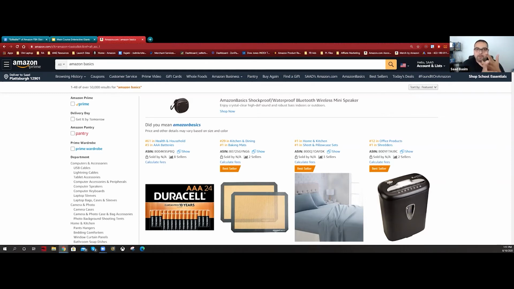But what's good for us is that Amazon's main business is the platform. They make their money from PPC. They make their money through AWS. This is where the money comes from. These are just secondary. And I think Amazon honestly shouldn't sell, but at the same time, they know the third-party sellers like me and you are outperforming them because we know how to optimize our listing much better than them. We know how to do things. If Amazon copies people like you and me, that means we're doing much better work than them.